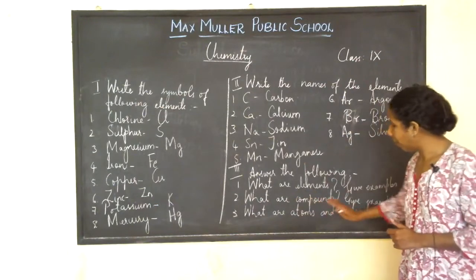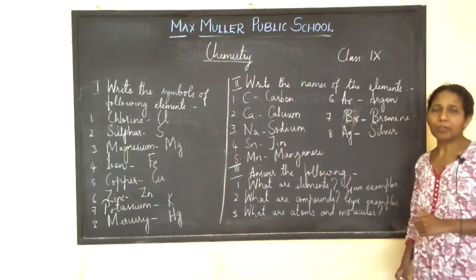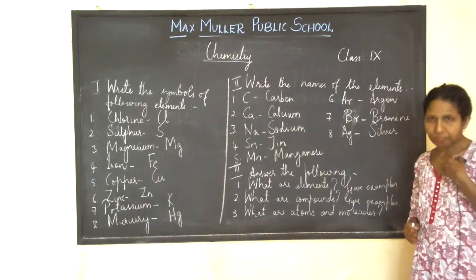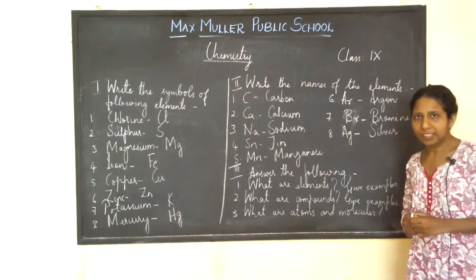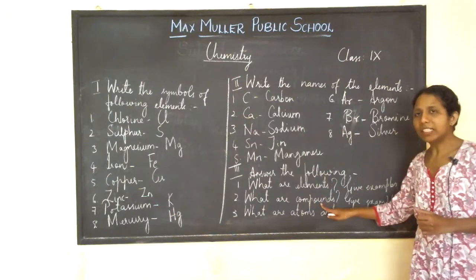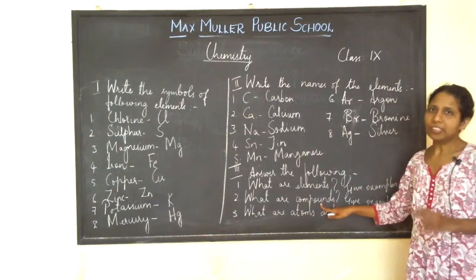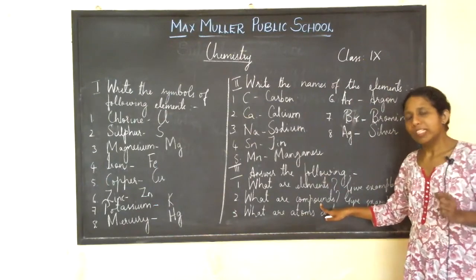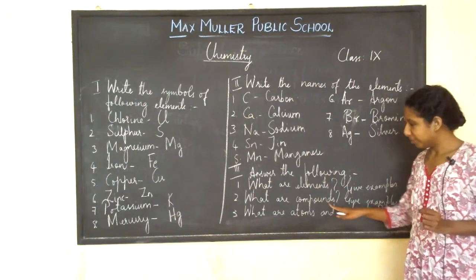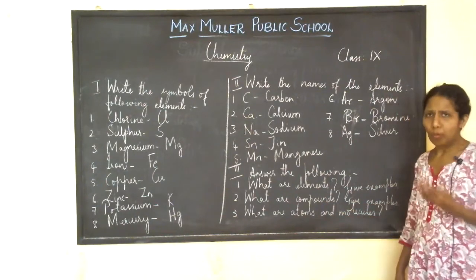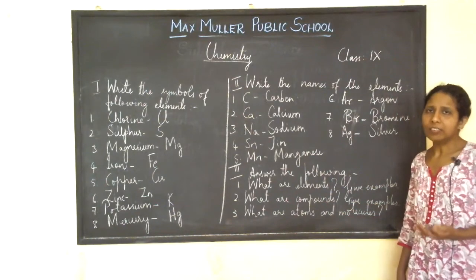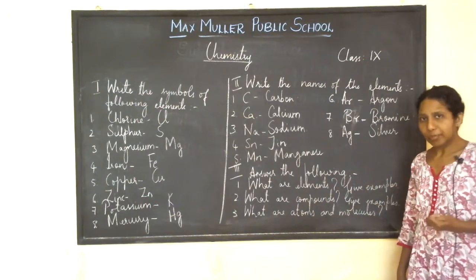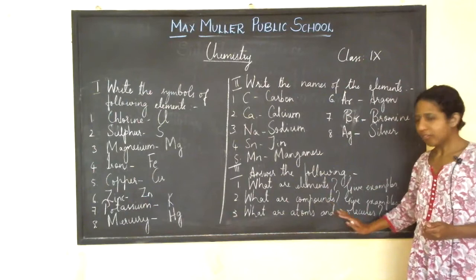Now, what are compounds? Give examples. Compounds are the substances which are made up of different kinds of atoms. Examples like water, carbon dioxide, ammonia, methane, sulfur dioxide, carbon monoxide are all examples of compounds.